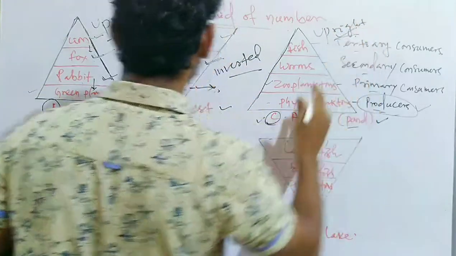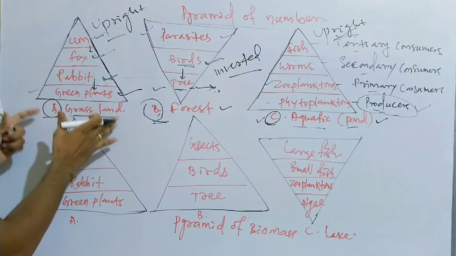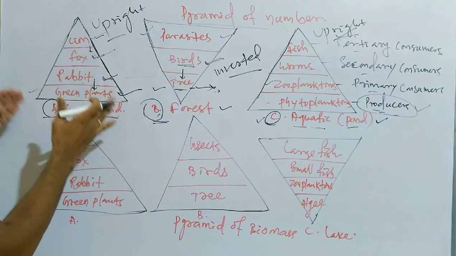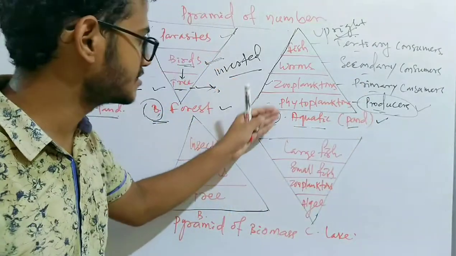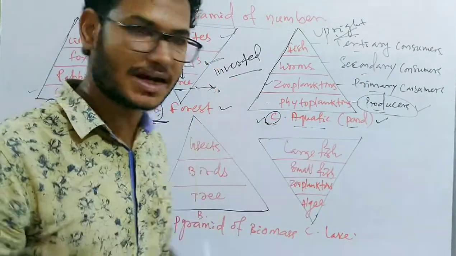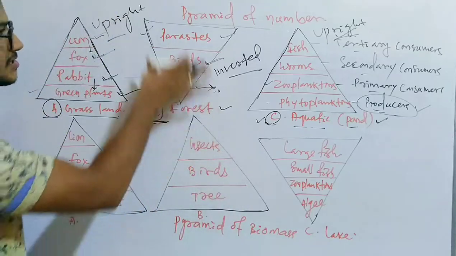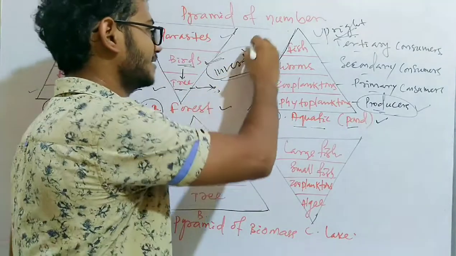So we have two upright pyramids: the pyramid representing the grassland ecosystem, and the ecological pyramid representing the aquatic or pond ecosystem are upright, whereas that of the forest ecosystem is inverted, right?